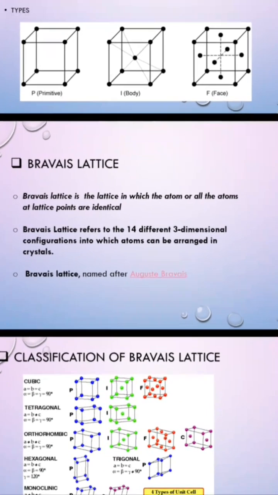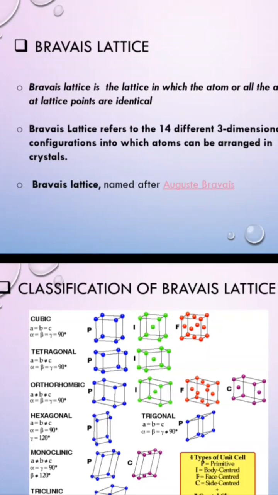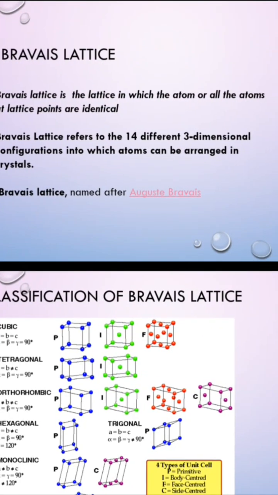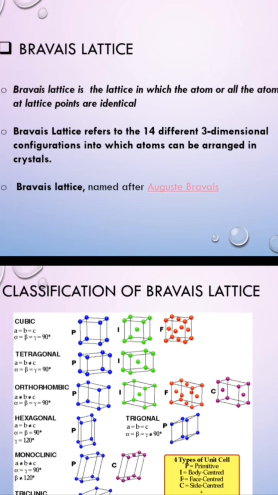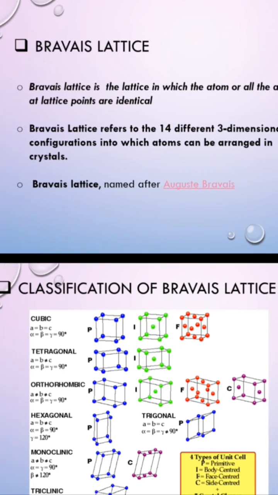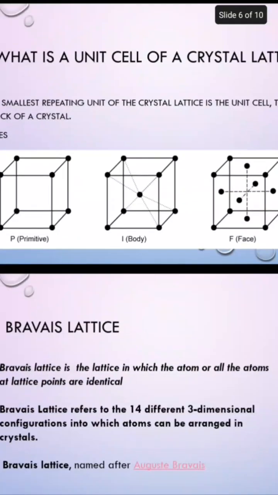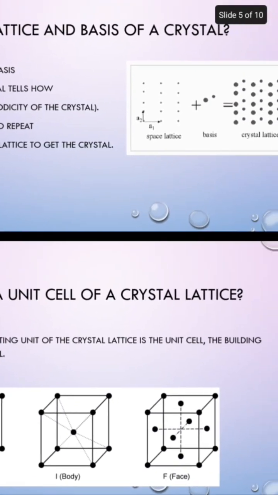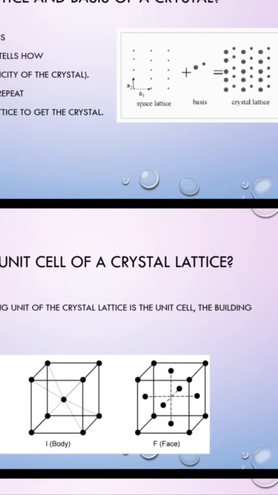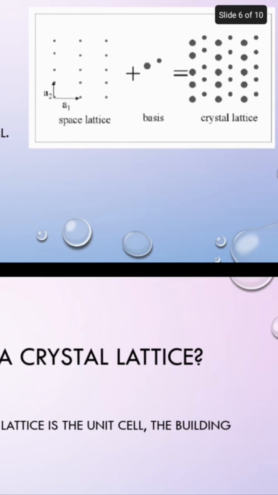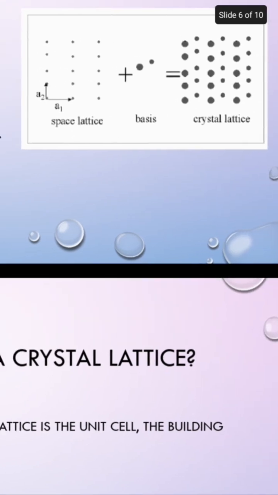Now Bravais lattice, we will know about the Bravais lattice. Bravais lattice is a lattice in which the atom or all the atoms at the lattice points are identical. Here in the 6th slide we can see, as we see in a space lattice, that at these points all the atoms must be identical, so then it is known as a Bravais lattice.